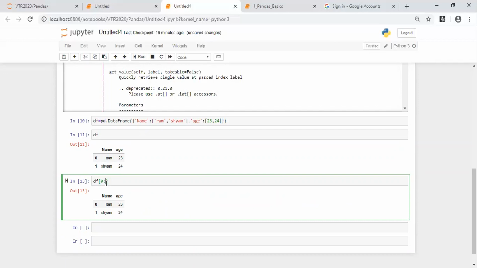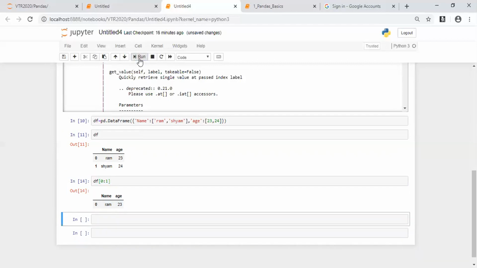What I told you, the concept of slicing and dicing, which we'll be solving using LOC and ILOC, we will be taking in today's session. We use LOC and ILOC to extract the data present inside the data frame. Now I just put 0:2 so that you are getting the 0th and the first row. What do you mean by 0:2? When I say 0:2, I require the 0th and also the first.